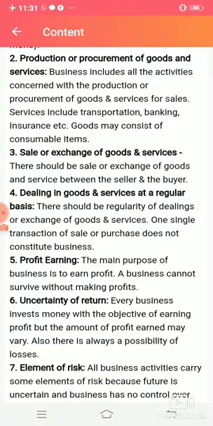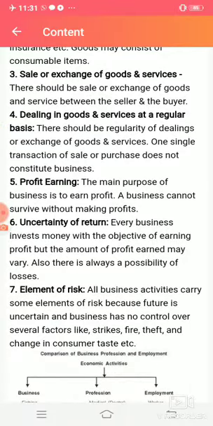Next is sale or exchange of goods and services. If an organization has produced something but is not exchanging those goods and services with the consumer, and is doing it for their own purpose, that will not be called business, because business has a feature that after production there should be selling or exchanging of goods and services.